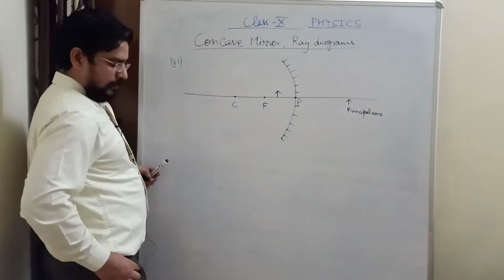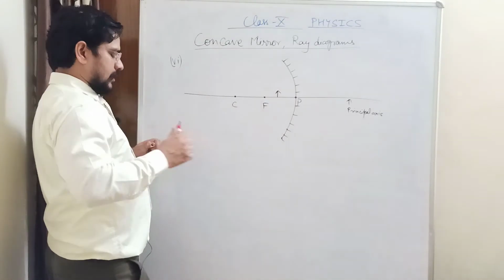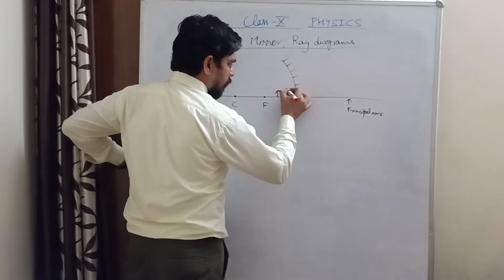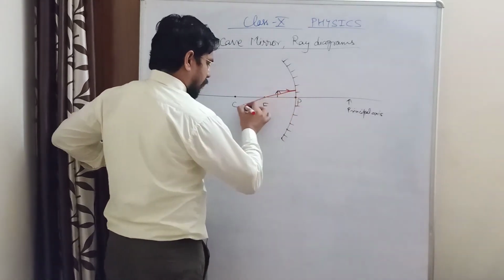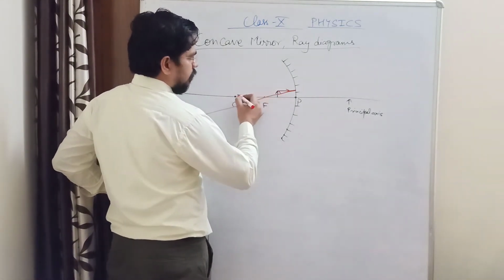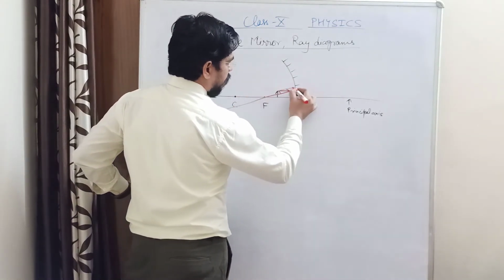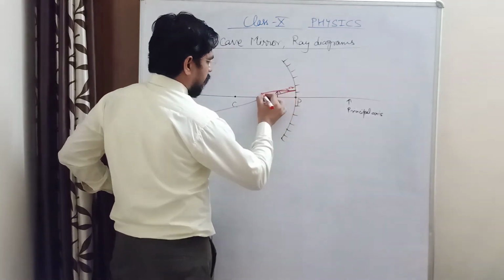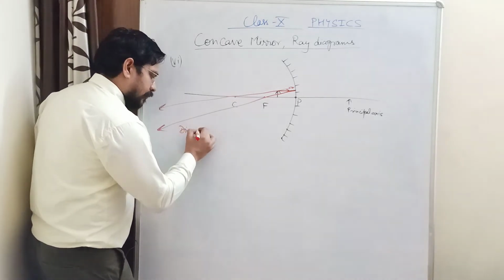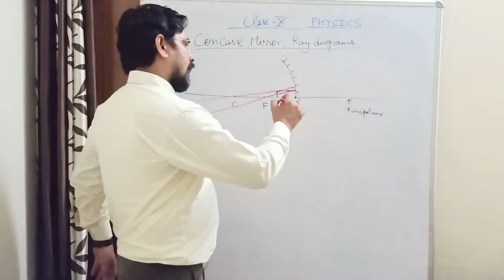When the object is kept between focus and pole, let me draw the rays of light with the red color. Any ray of light which is going parallel to the mirror is bound to pass through the focus, and any ray of light which is going in the direction of the center of curvature will retrace back the same path, and you will get divergent rays after reflection.